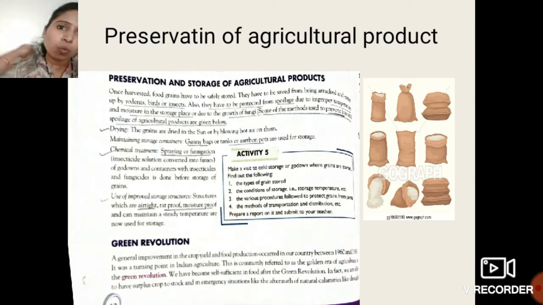See students, we get this agriculture product in a very vast amount, in a very large amount. So we have to preserve this large amount of product for many days. So how can we preserve this? Okay students, how can we preserve this?